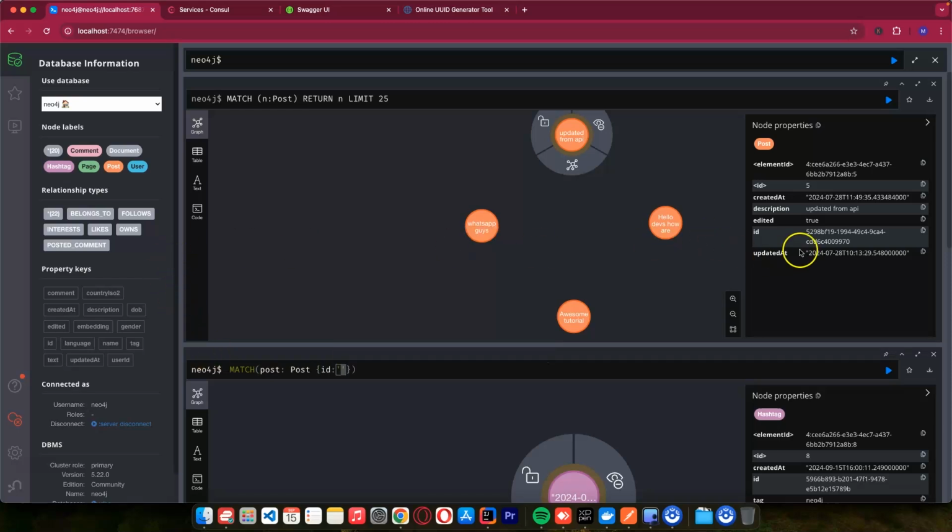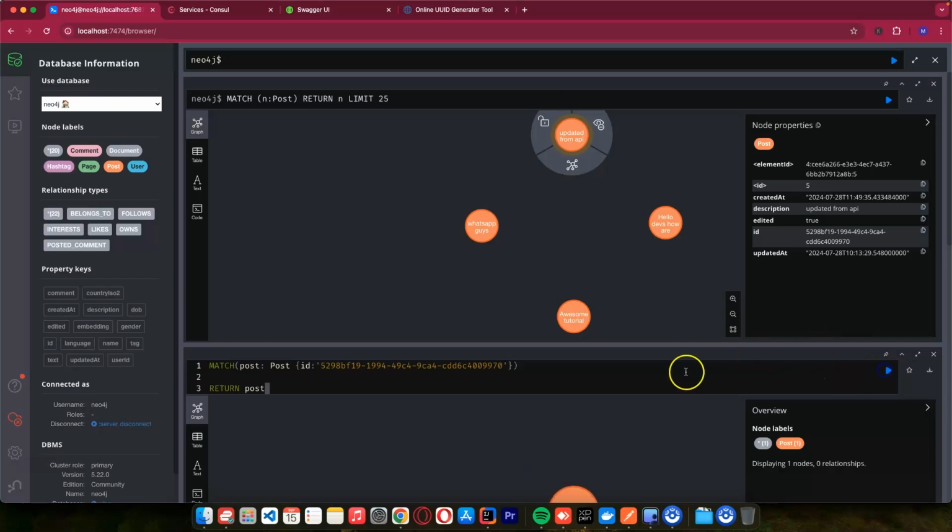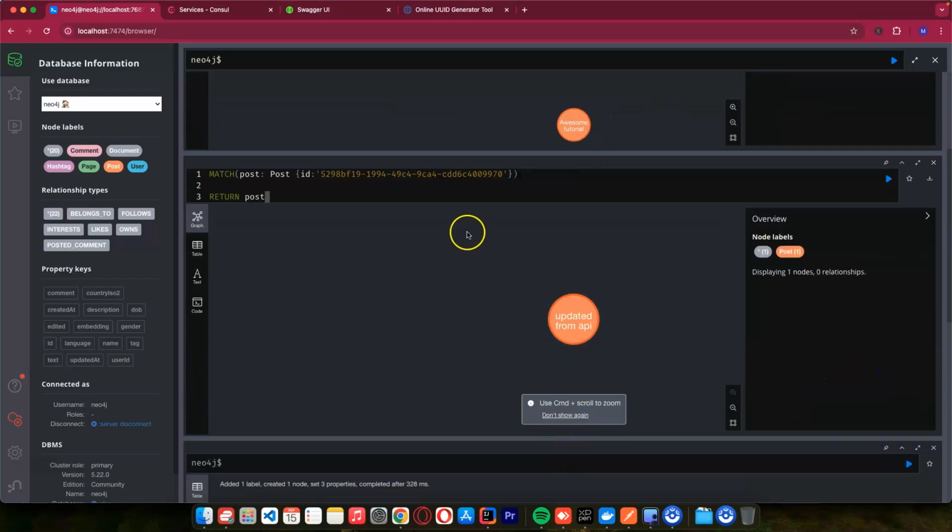And for the post ID, let me just look for this post one. I want to copy this post ID, and here you just say return. So if I do this, I can return this post, right? This is the post.